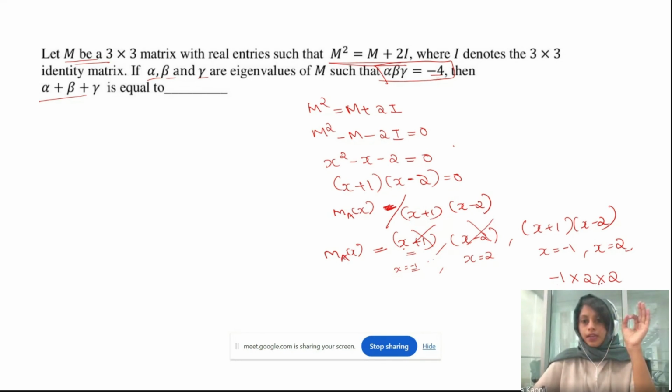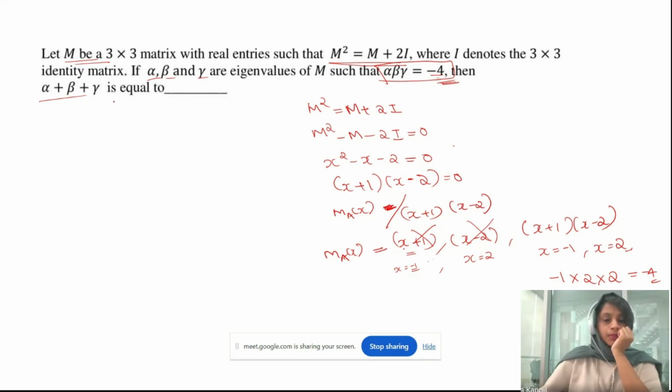On multiplying, you will get minus 4. So this one will get satisfied. Then what is the question here? We need to sum up all the eigenvalues. So lambda 1 should be minus 1, lambda 2 should be 2, lambda 3 should also be 2, and we sum them together to get 2 plus 2 minus 1 equal to 3. So 3 will be the answer.